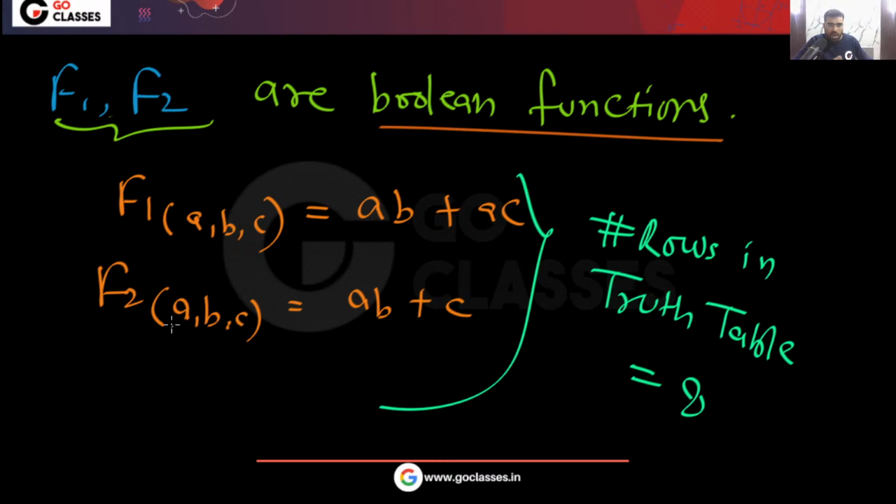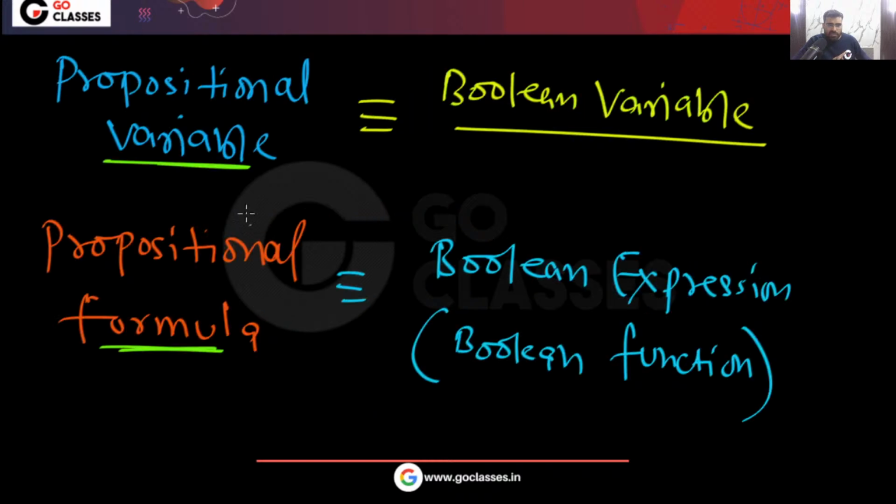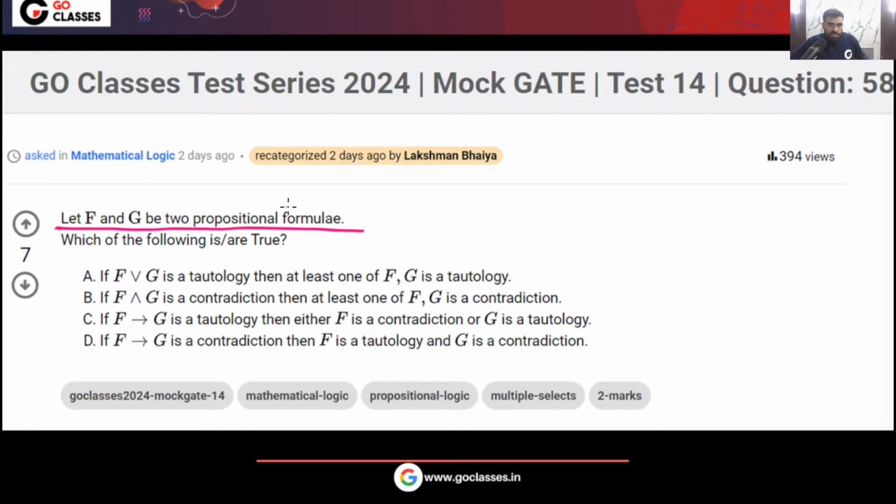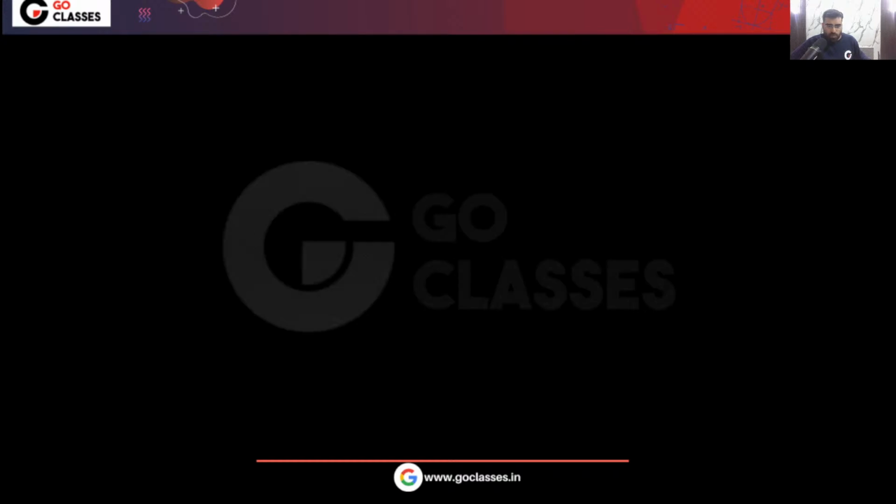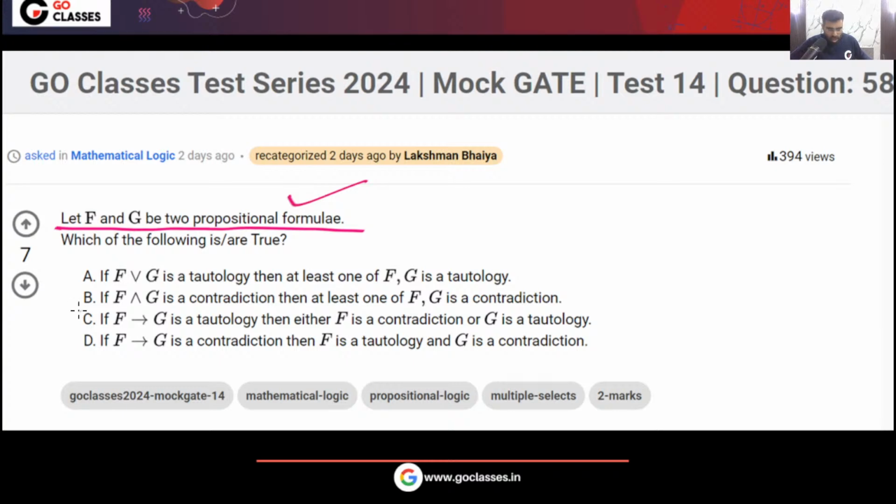Is this clear? Did you understand my point? I am simply telling you that propositional variable is same as Boolean variable, and propositional formula is same as Boolean expression or Boolean function. Now in this question, f, g are propositional formula. So how many rows will be there in the truth table? We don't know. Is this clear?